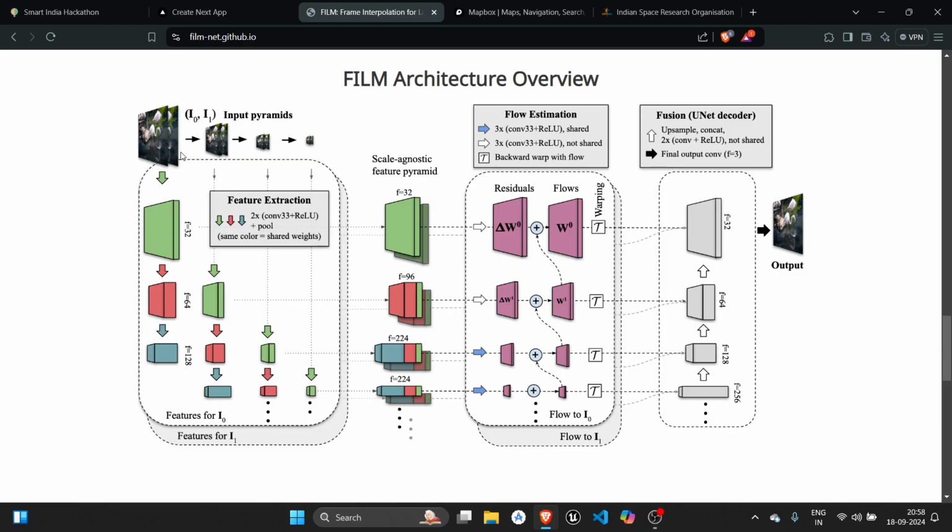Number one is we form pyramids. We downscale the images, making them smaller and smaller progressively, which looks like a pyramid shape. That's why it's called a pyramid. In each of these stages, we obtain the features, do some mathematics, apply a convolutional neural network, and generate the output video using a fusion at the end. Fusion is basically combining all the outputs from the various processes into a video.